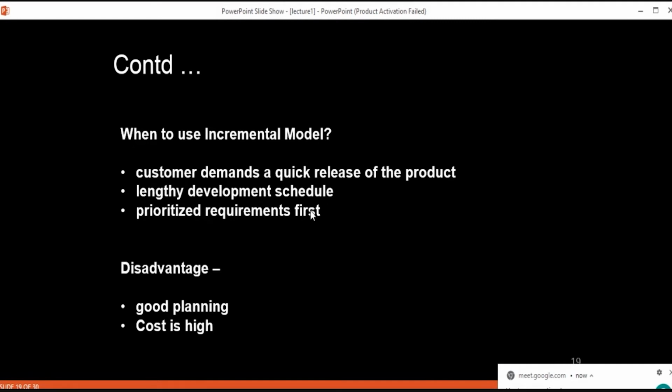So you can say that with the use of this incremental model, you can identify the risk, you can identify the errors, bugs, which can come from the customer side, and it is easy to debug and test as compared to that waterfall model. And you can say it is more flexible. And the risk assessment is also done here, which is not there with that waterfall model.